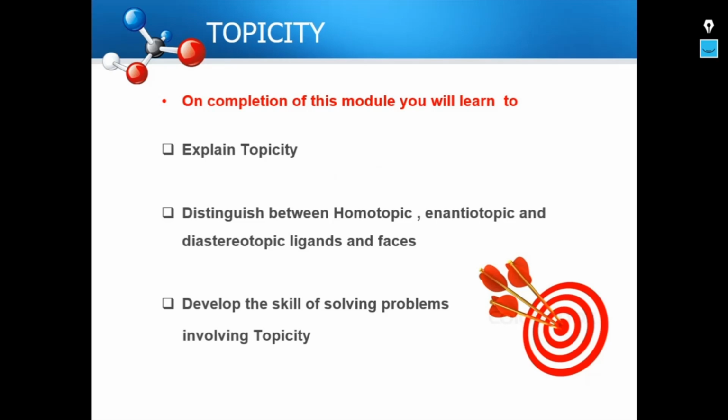On completion of this module, you will learn to explain topicity, distinguish between homotopic, enantiotopic, and diastereotopic ligands and phases, and develop the skill of solving problems involving topicity.